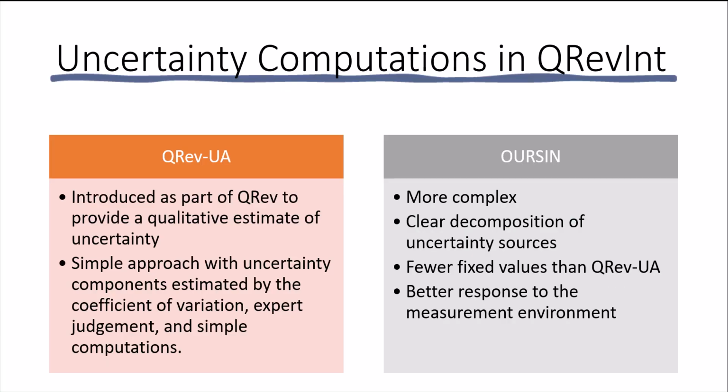QRevInt provides two options for computing the uncertainty of a discharge measurement. The QRevUA is the original uncertainty analysis that was introduced as part of QRev to provide a qualitative estimate of uncertainty. It's a simple approach with uncertainty components estimated by the coefficient of variation, expert judgment, and simple computations. The OURSIN uncertainty analysis is more complex. It clearly decomposes the uncertainty sources, has fewer fixed values than QRevUA, and has a better response to the measurement